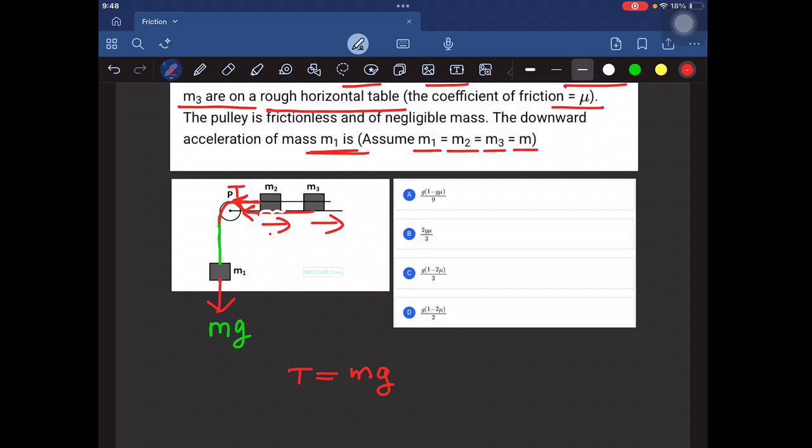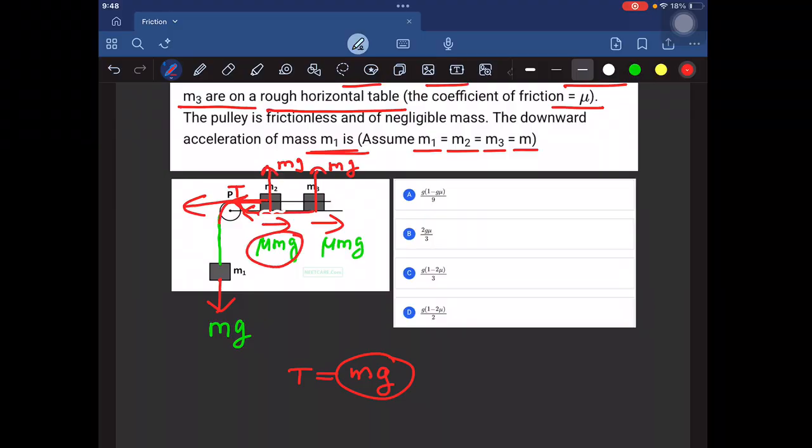Here look, everything is given. m1 is 5, and g we can cancel. The value of g is not given. Sometimes we take it as 10, and sometimes 9.8; by looking at the options you can decide. Here there is no need to give the value because g gets cancelled. So m1 is 5, mu is given 0.15, and m is not given. That's what we have to find.